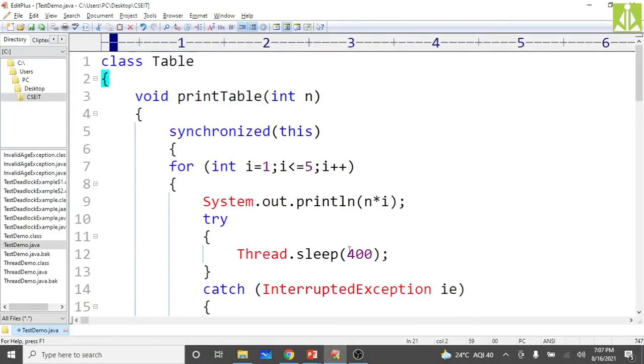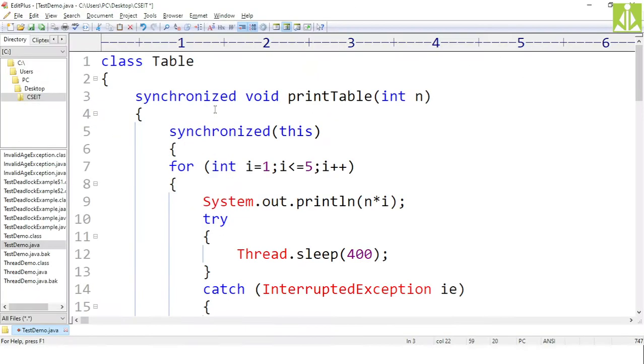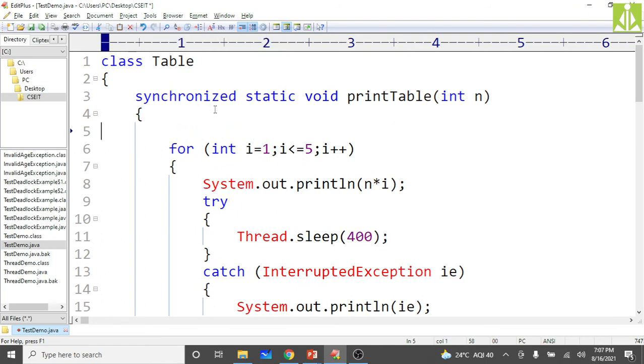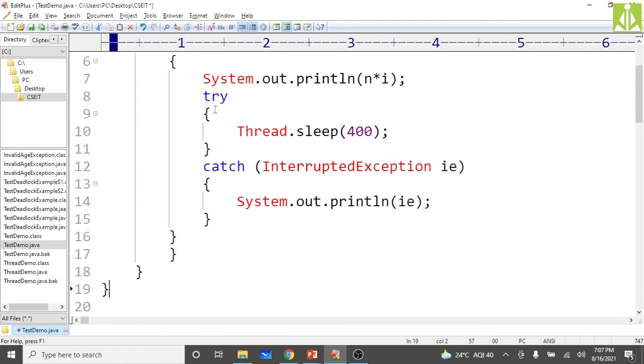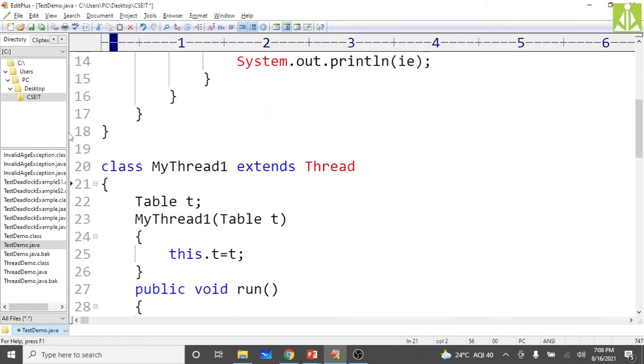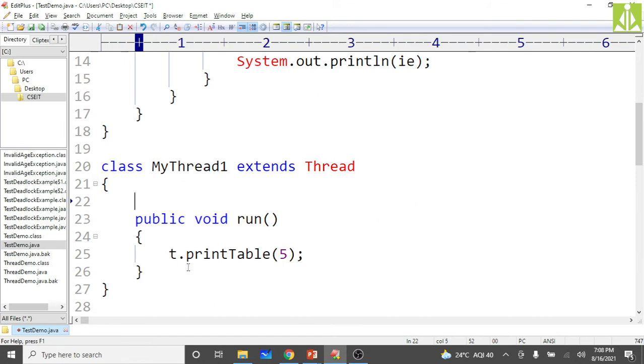So quickly, what modifications are needed here? First of all, make this method synchronized and void, and make that method static also, as you can see: synchronized static void printTable. Now there is no need of this block over here, remove this one, and from down below you need to remove one extra curly bracket. Then come to MyThread, and here we don't need this constructor. Remove this entire thing and just put the run method, that's enough.